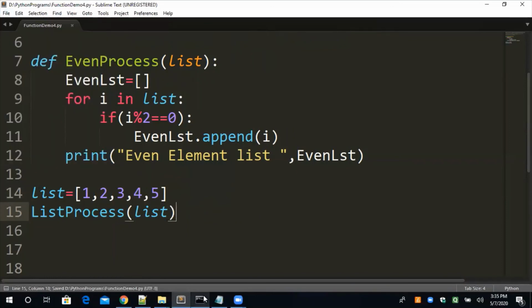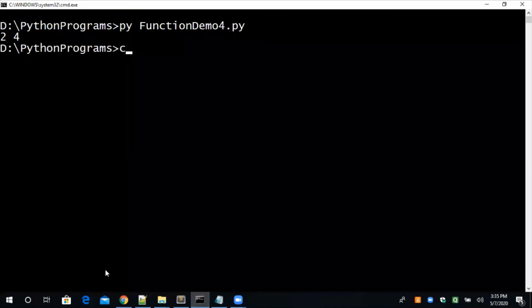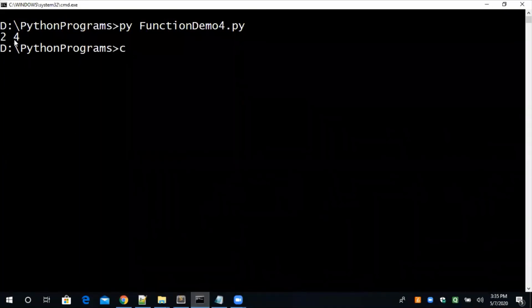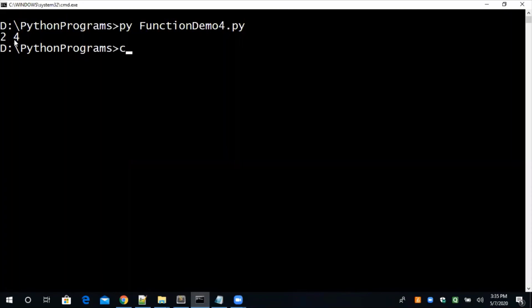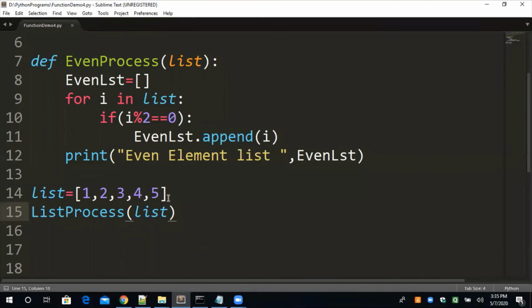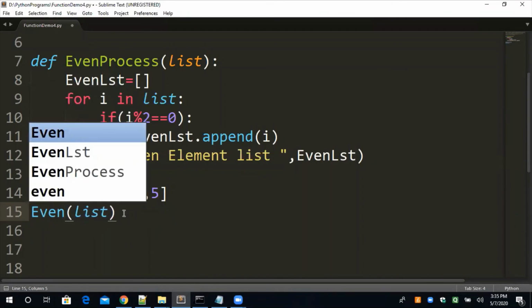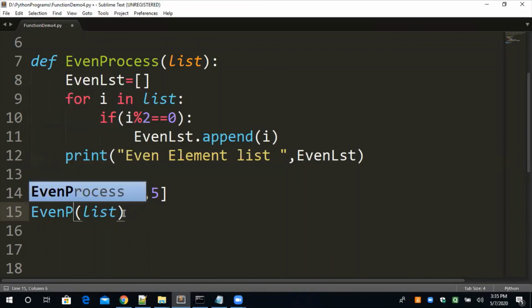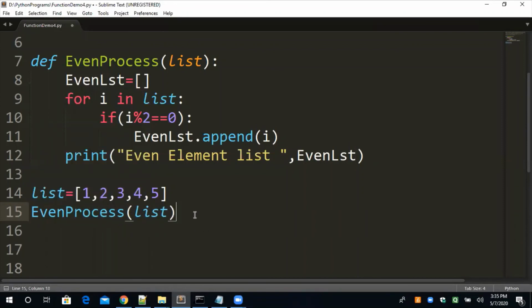Just I am running. These two elements were printed individually, but now the output will come in the form of a list. The function name is different. We have to take the same name for which I have created the function. I have created the function by the name of even process, so at the time of calling, we have to take the same name. I was doing the modification in the previous program. That is why it was the problem.